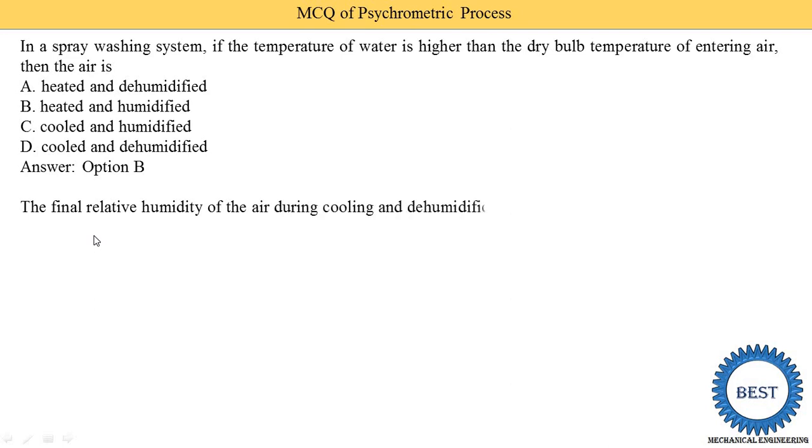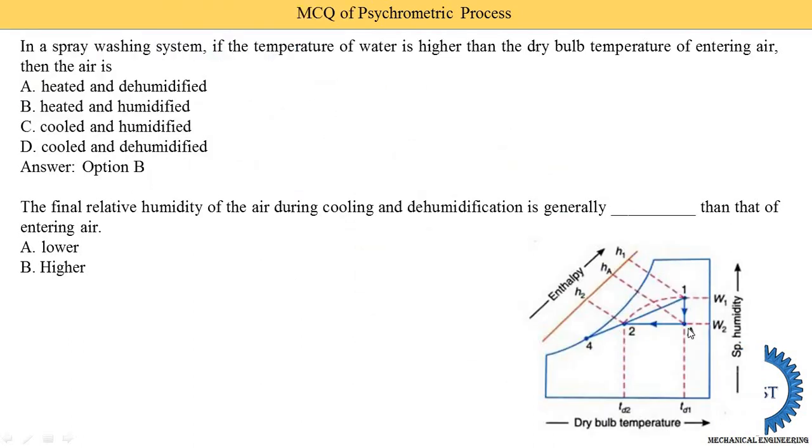The final relative humidity of air during the cooling and dehumidification is generally what compared to that of the entering air, lower or higher? So here you see this is the cooling and dehumidification process. This is the entry point and this is the outlet point. With respect to the entry, is the final humidity higher or lower? Here the relative humidity is phi 1 and the process moves towards the left side. When moving to the left side, the relative humidity increases. So relative humidity is higher at the end of the cooling and dehumidification process. Suppose at the entry the relative humidity is 60, then at the outlet it is greater than 60.